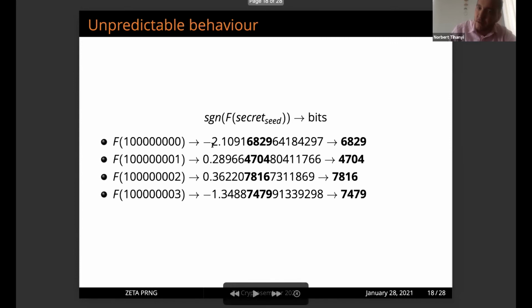Basically, our main idea was not to use the L-cube algorithm and not to use any approximation regarding this function. So we just truncated the function, and we are only using the fractional part. Why is this important for us? Because it has turned out that if somebody is able to observe that, for example, it's -2, -4, or 16 or 7,000, the height of the FT function and the zeta function, somebody can predict how large the secret seed is.